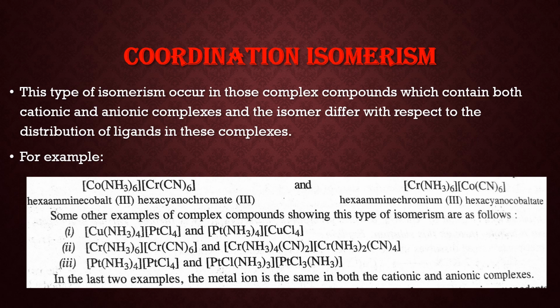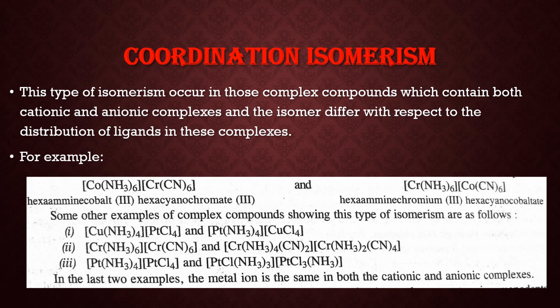Now, the next type of isomerism is coordination isomerism. This type of isomerism occurs in those complex compounds which contain both cationic and anionic complexes, and the isomers differ with respect to the distribution of ligands in these complexes. With an example, this will be clear to you. Now, the first example is a complex [Co(NH3)6][Cr(CN)6].